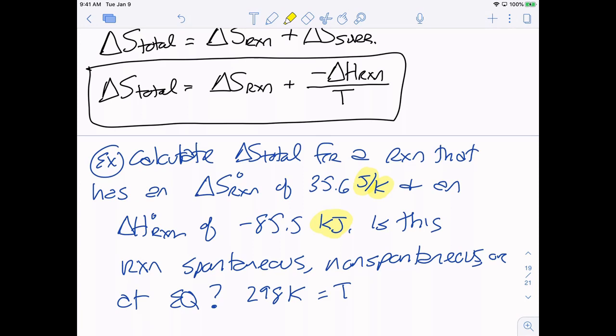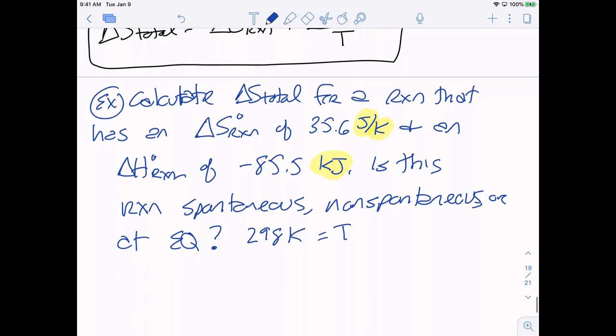The other thing that's worth mentioning too is a lot of times on tests and quizzes, instead of typing in delta S not subscript reaction, which is kind of a pain, I actually type in the word entropy, which turns out to be way harder for students, so be careful to read the name carefully. It's not always going to say delta S and delta H. It could actually say entropy change and enthalpy change. They look pretty similar if you were kind of hurrying or get nervous, so just be careful to know which one's entropy and which one's enthalpy and not get them mixed up.